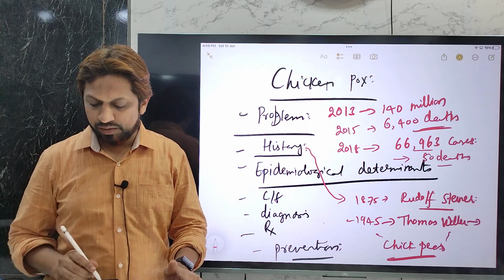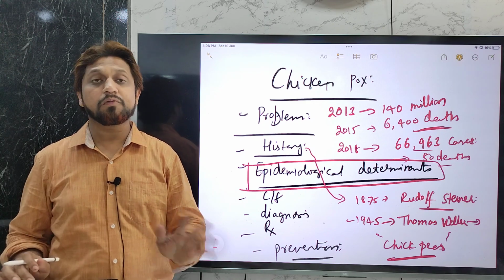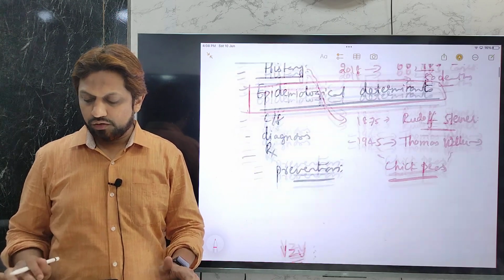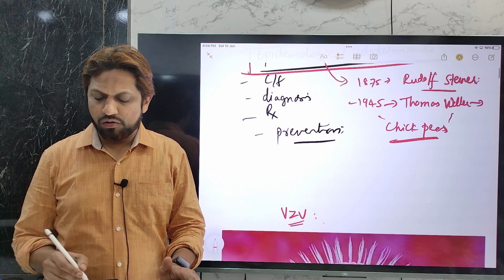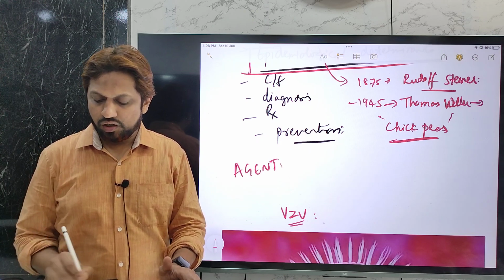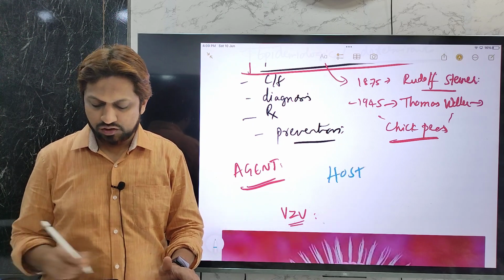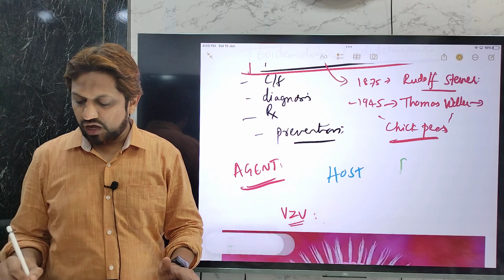Now coming to the main thing, the epidemiological determinants of this disease. You know that in epidemiology there is a triangle which consists of the agent, the host, and the environmental factors.